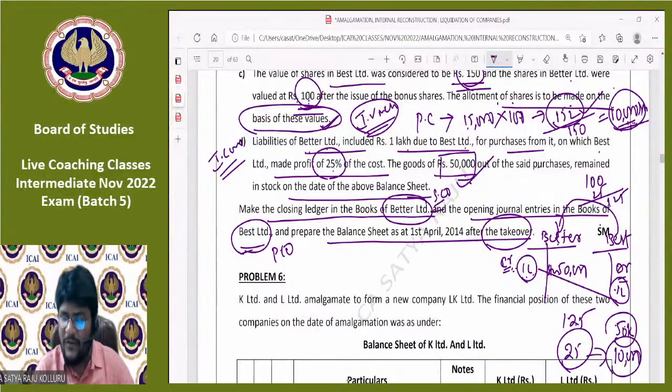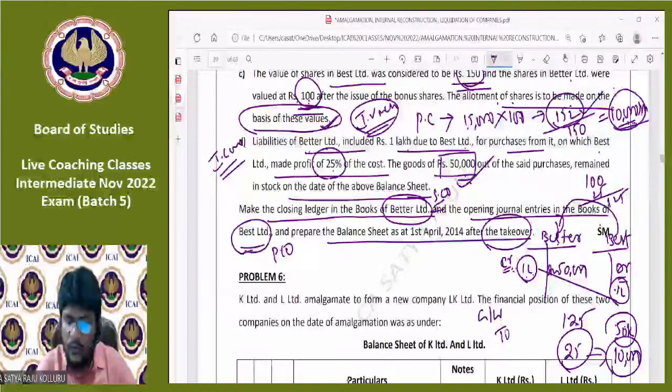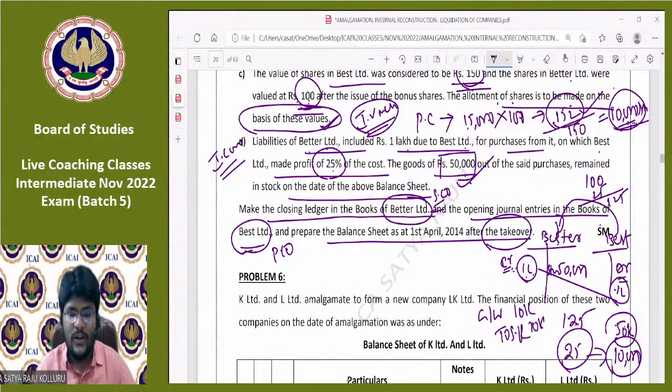What is the journal entry for stock reserve? Can you please tell me, all of you? Goodwill account debit to stock reserve account, 10,000. That is the adjustment entry you need to pass for this stock reserve.